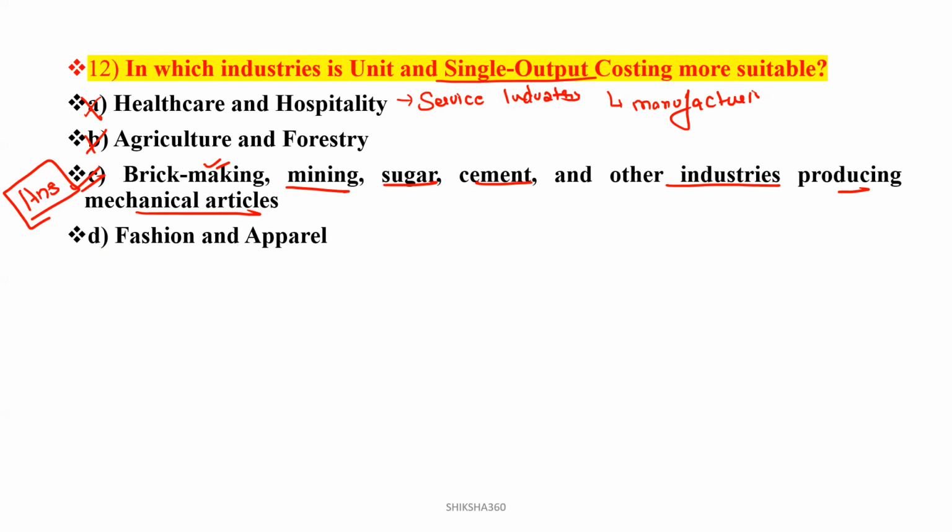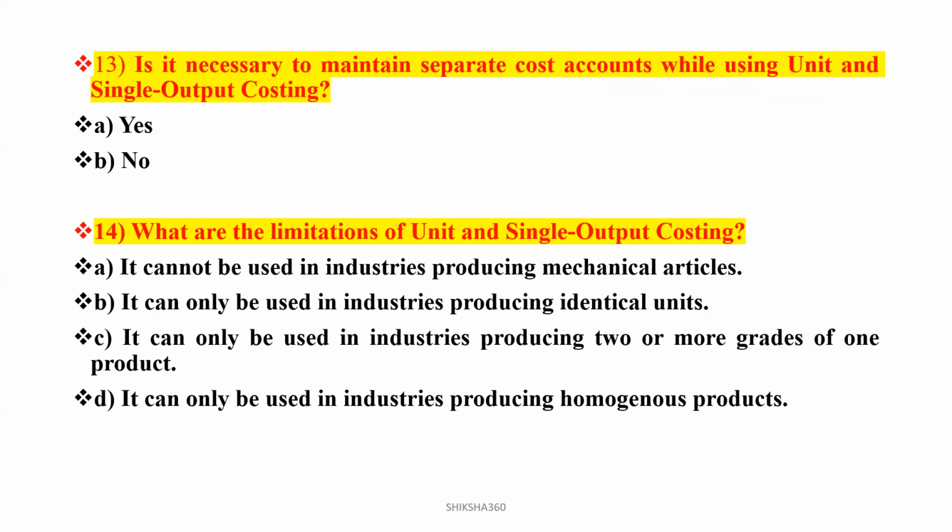Now move to the next question. Question number 13. Is it necessary to maintain separate cost accounts while using the unit and single output costing? Clear? So is it necessary to maintain the separate accounts while using the unit and single output costing?